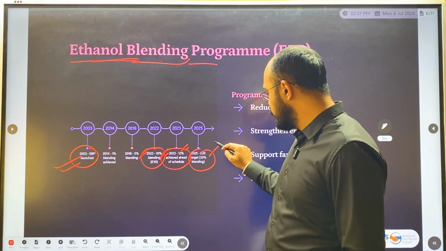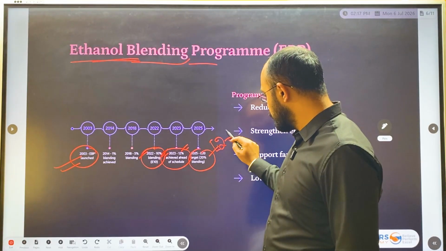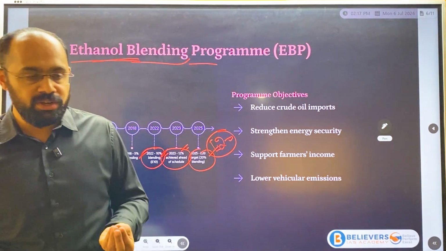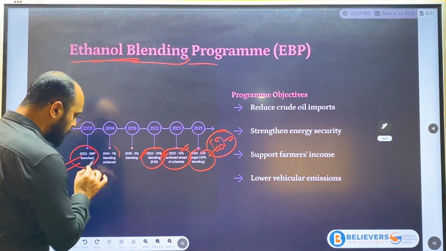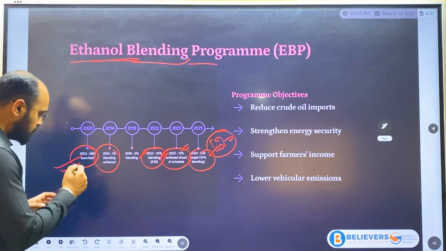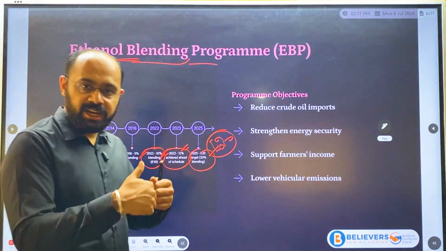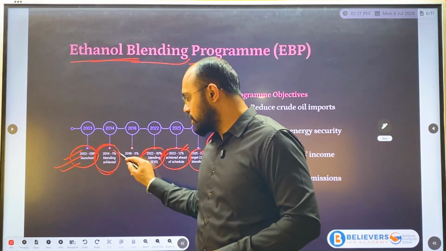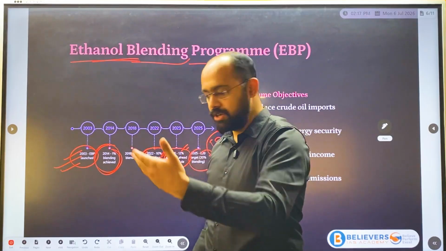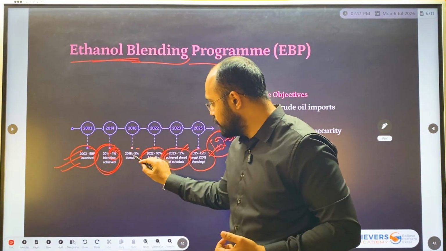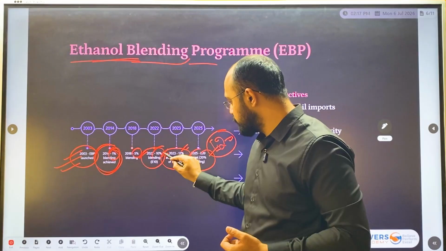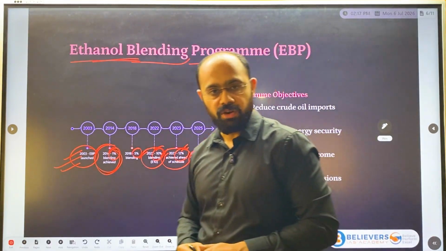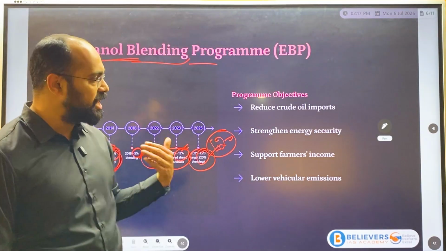Now we are shifting towards E20, which is ethanol 20. So ethanol 20 is not a new thing. It's been evolving since 2014. The program started in 2003, but it actually began being implemented with petrol in 2014, where it was introduced phase wise. Here it started with 1%, then we moved to 5%, then to 10%. Now after this 12%, we have moved to 20%. So this is not a new thing, it has been used.